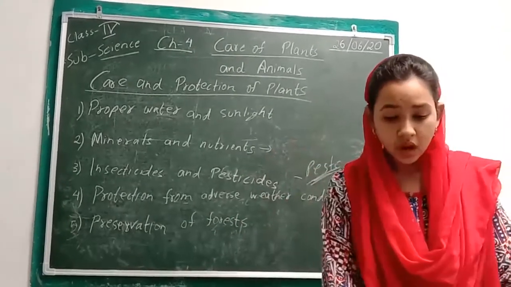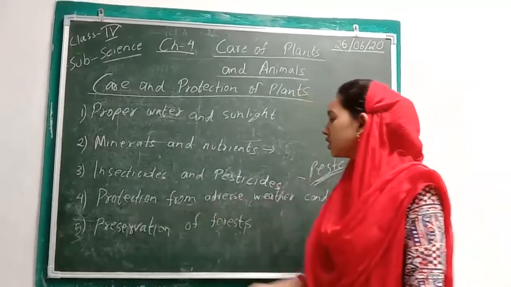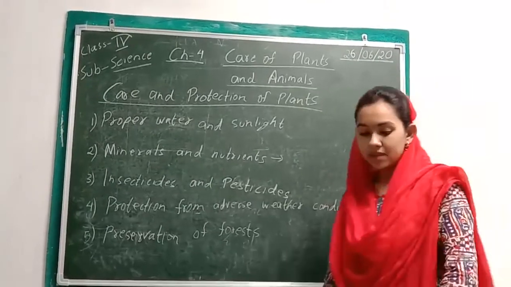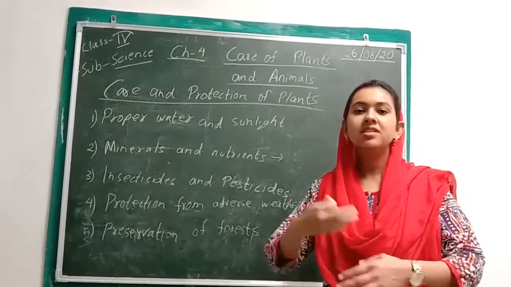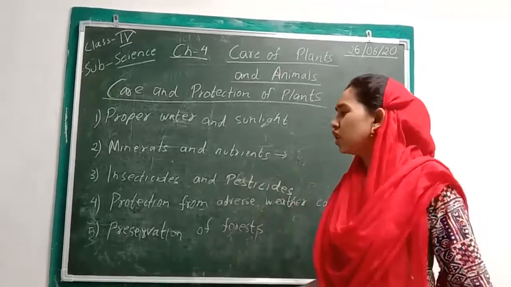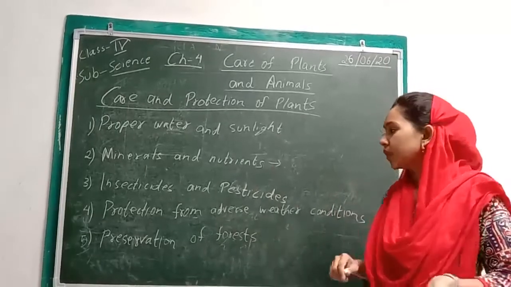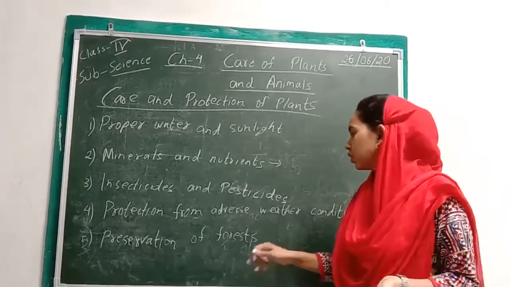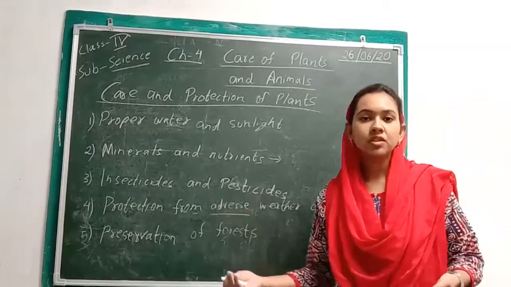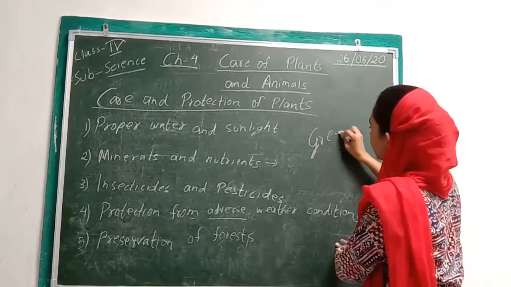Fine. The next point here is protection from adverse conditions. Sometimes there is an instant weather change. Maybe it's very hot and then it suddenly starts raining. It can be intense rain, it can be intense heat. That is known as adverse condition. So in order to protect the plants from adverse conditions, what is done? Greenhouses are built.